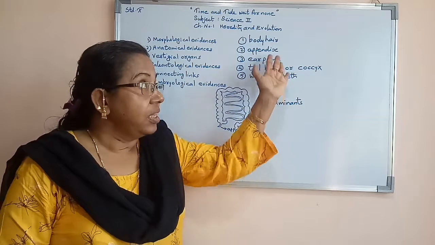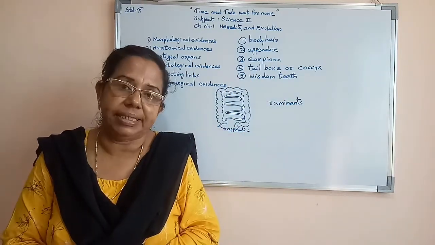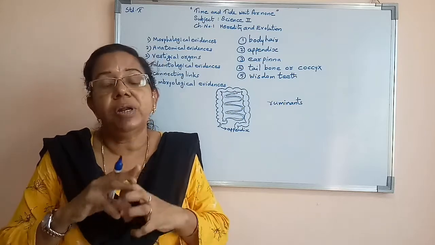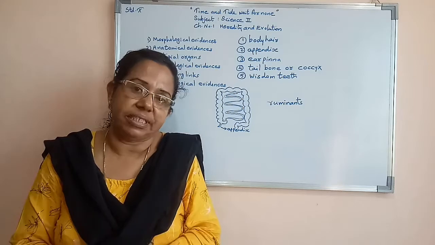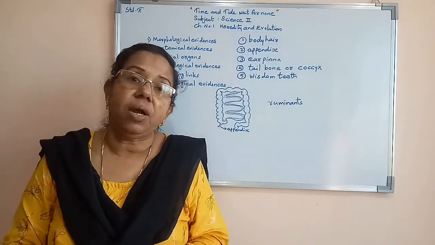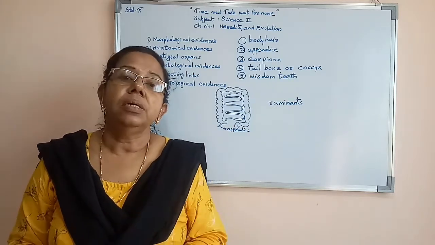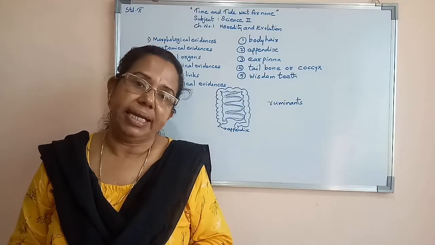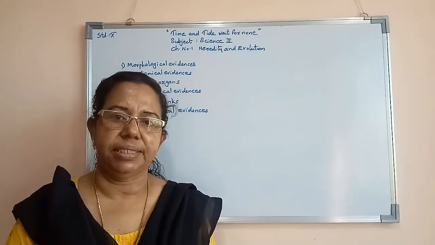Now all these vestigial organs are present in all organisms we can see. But in some organisms it has no function, and in some organisms it has a function. So by seeing all these vestigial organs, we can say that we all have a common origin or a common ancestor. Now we will study about paleontological evidences.